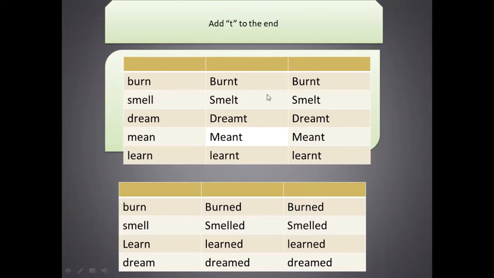Burn, burnt, burnt. Smell, smelled, smelt. Dream, dreamed, dreamed. Mean, meant, meant. Learn, learned, learned. Burn, we can add ed also: burned, burned. Smell, smelled, smelled. Learn, learned, learned. Dream, dreamed, dreamed. Both methods are correct with these verbs, because these verbs are special.